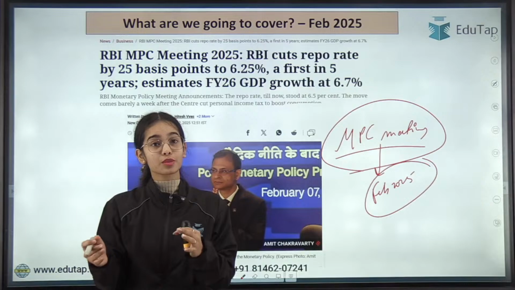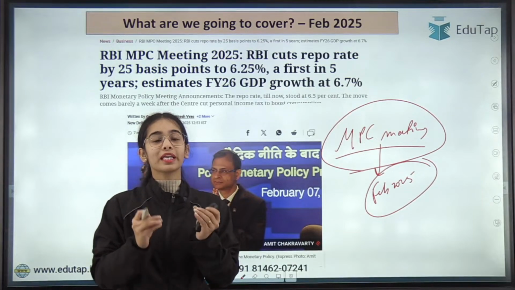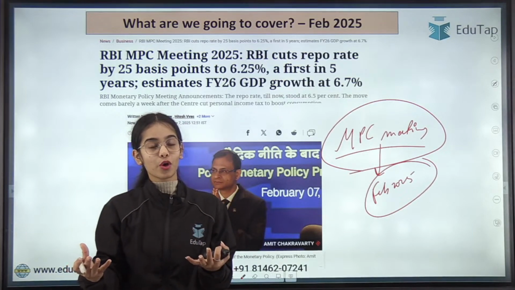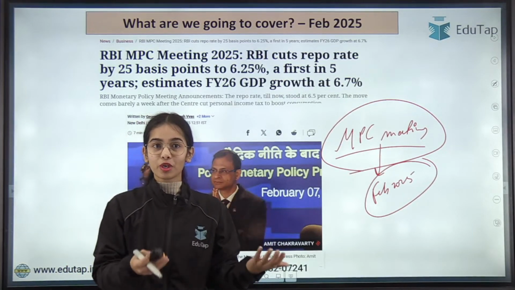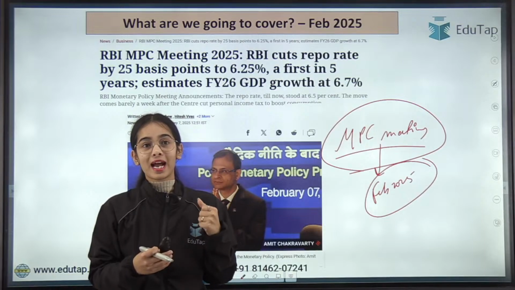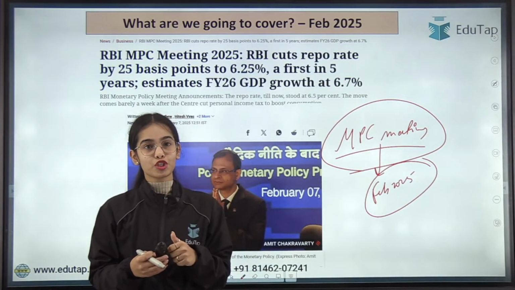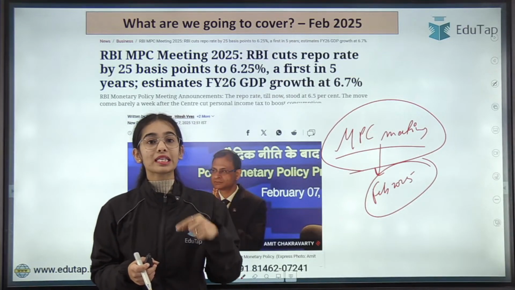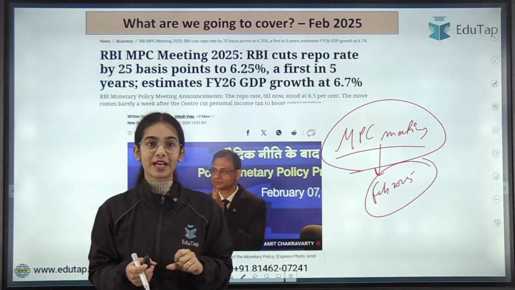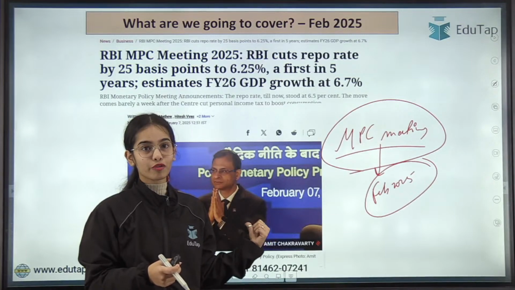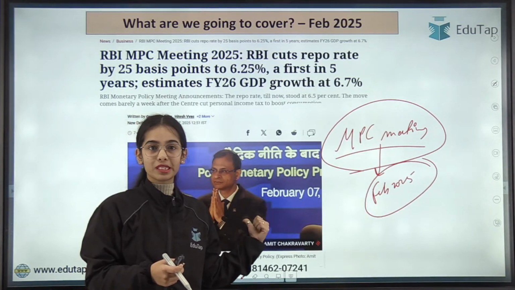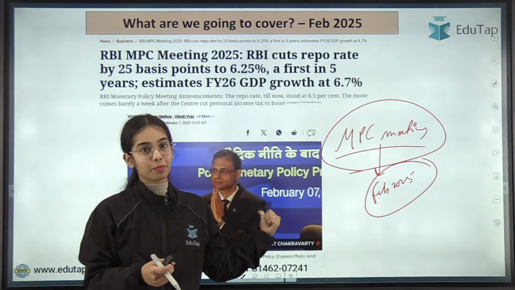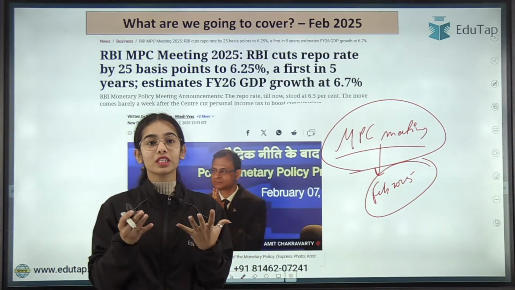Why has this decision been taken at this point of time? What explanation has been given by the Monetary Policy Committee, by the Governor of the RBI and the Chairman of the MPC, as well as what are the projections that have been shown for the CPI inflation and for the real GDP? What is the statement that has been provided by the Governor of the Reserve Bank of India and the Chairman of the MPC regarding the depreciation of the rupee that has been continuously happening? What is the current scenario of the economy?